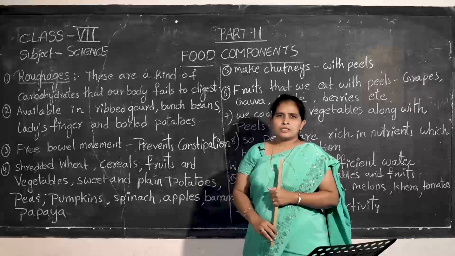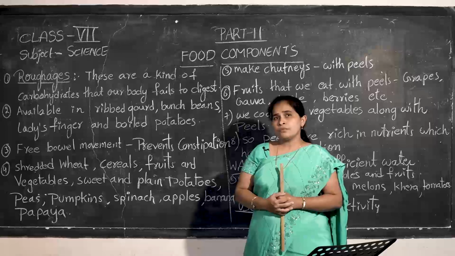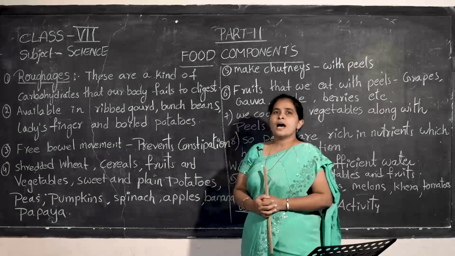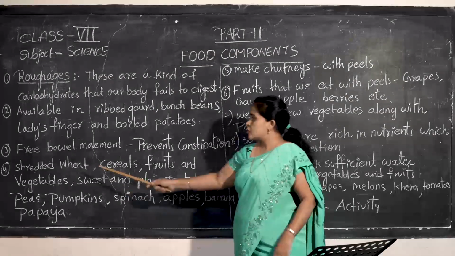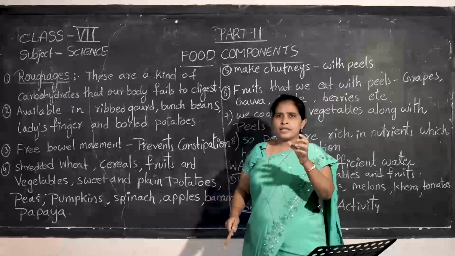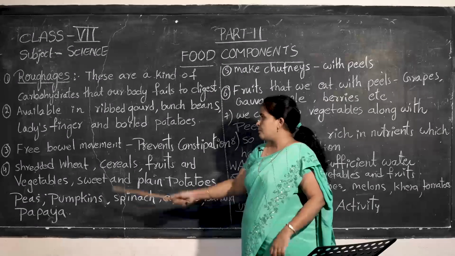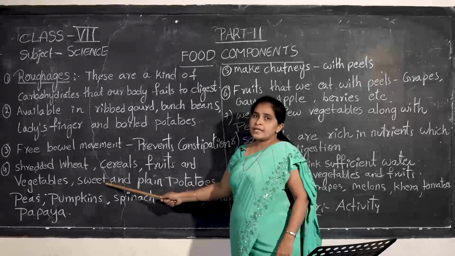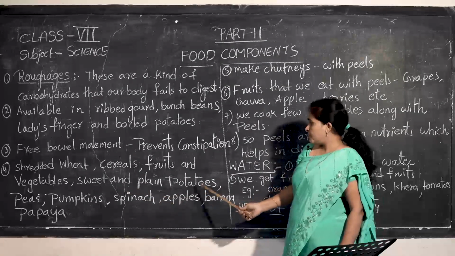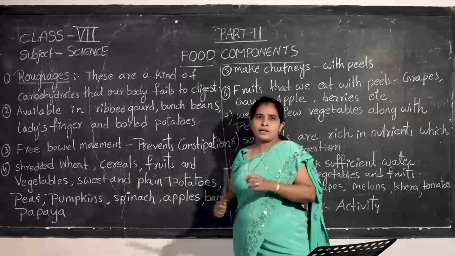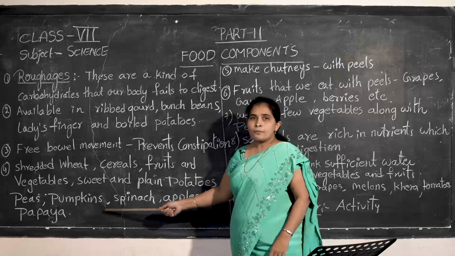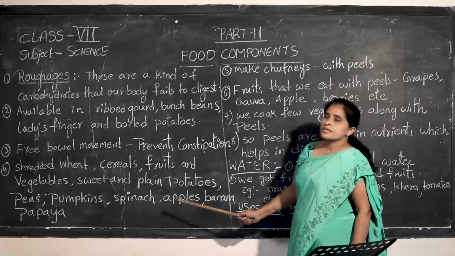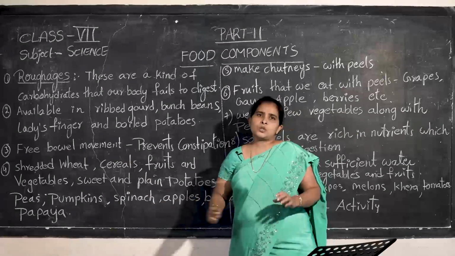Where are they present? Such an important component, in which food materials do we find it? We find roughages or dietary fibers in shredded wheat, that means crumbled wheat, cereals, fruits and vegetables, sweet and plain potatoes, peas, green peas, pumpkins, spinach, that means palak, apples, banana, papaya and so on.